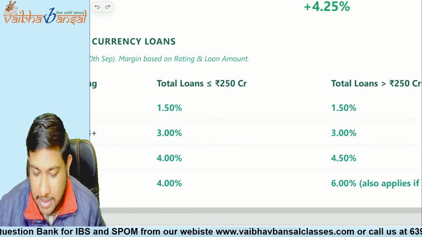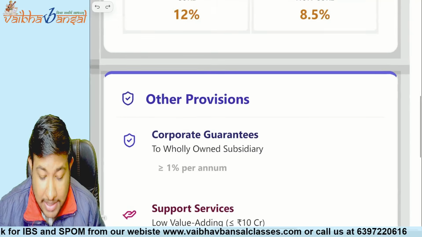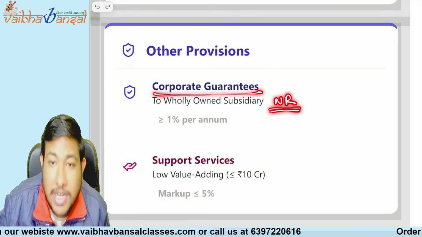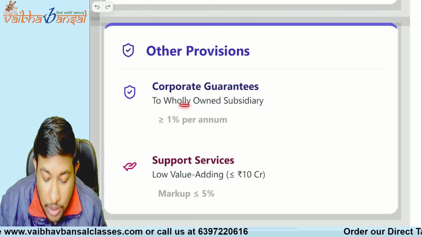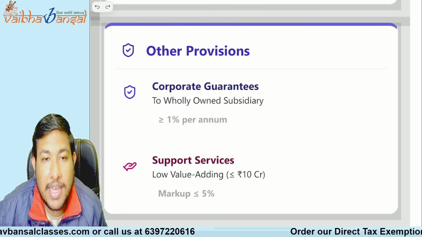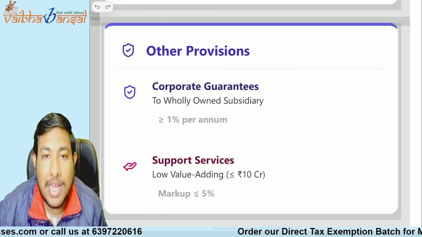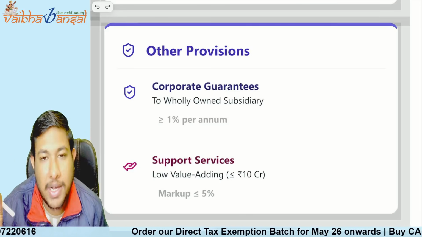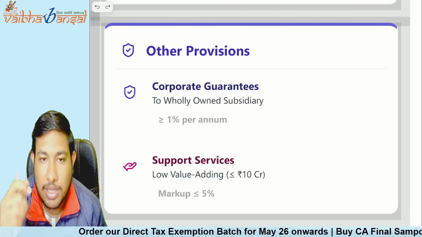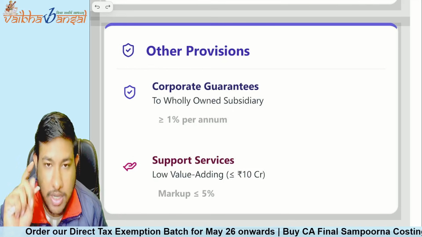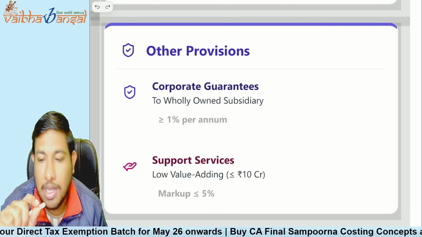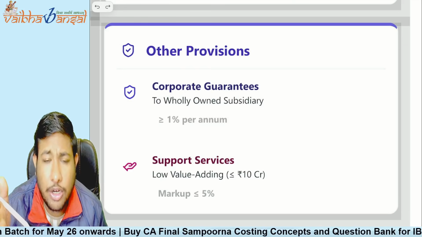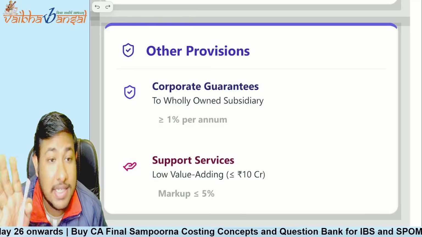Clear? Yes. Now, moving ahead to the last two parts. They say that if you have provided a corporate guarantee to a non-resident wholly owned subsidiary, the corporate guarantee should be for the borrowings, whether short-term or long-term. If we are giving a corporate guarantee for the borrowings, whether short-term or long-term, then it is okay for the NR wholly owned subsidiary. But if we are giving the NR wholly owned subsidiary corporate guarantees in the form of letters of credit or performance guarantees, these are not covered.